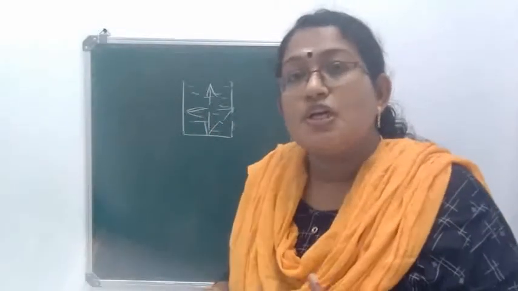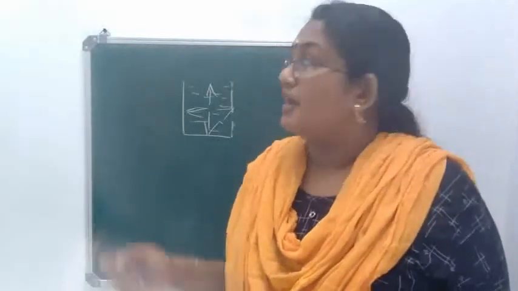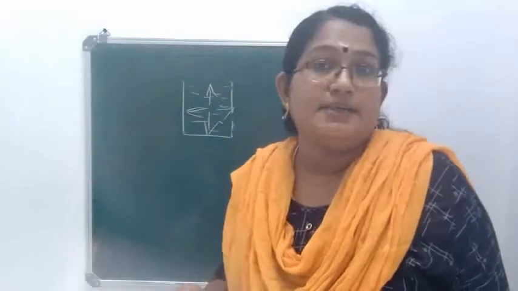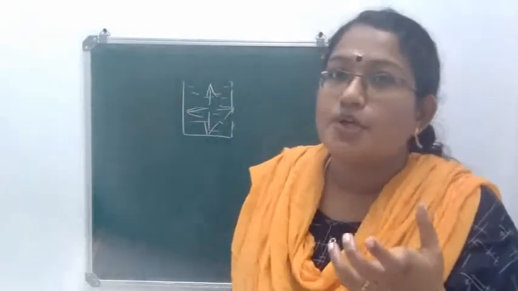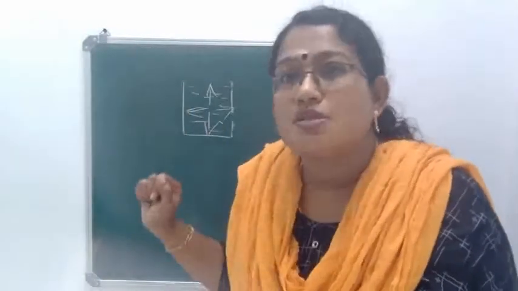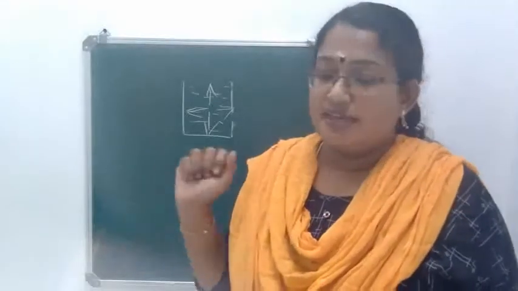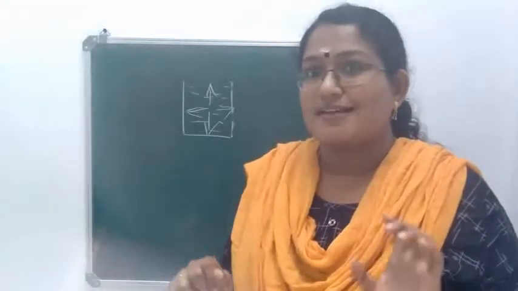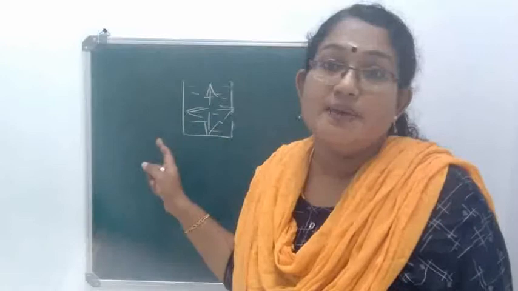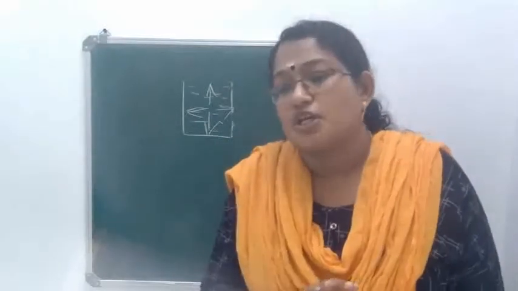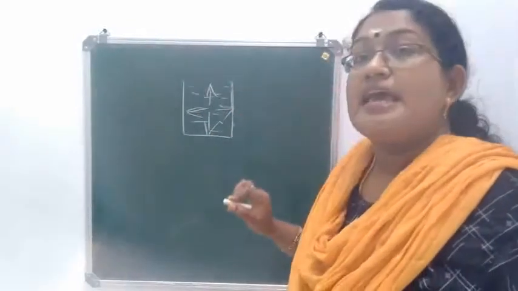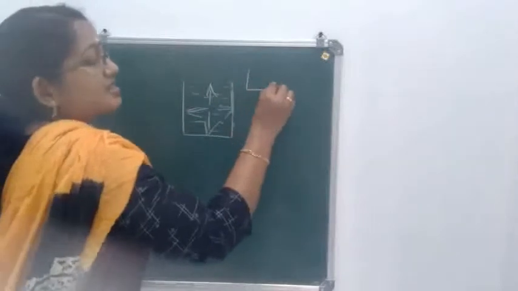Since the molecules in a liquid are free to move, these molecules will move and collide on the walls of the container. When it collides, force or thrust acting per unit area is pressure. That means pressure is there. Okay, so liquids exert pressure in all the directions, and the pressure exerted sideways can be called as lateral pressure.